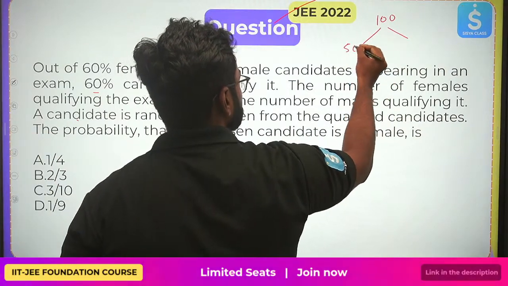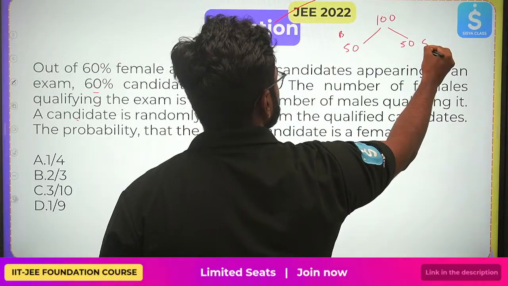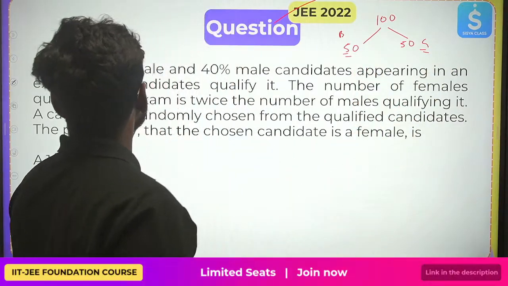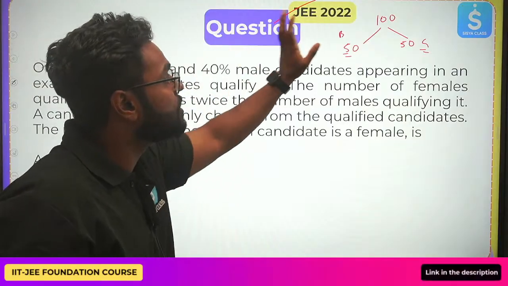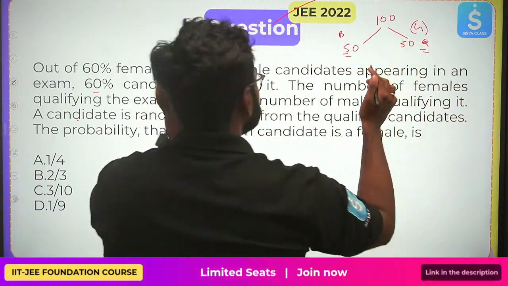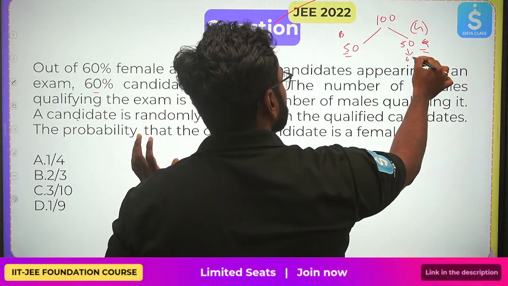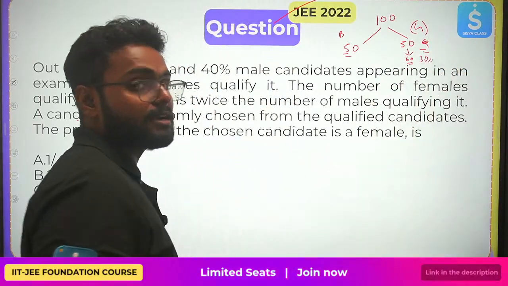I have 50 boys, 50 girls. What he's saying is 60% of females. Write G for girls. This is nothing but 60% of 50. It will be 30, right? So that is how you should see it.